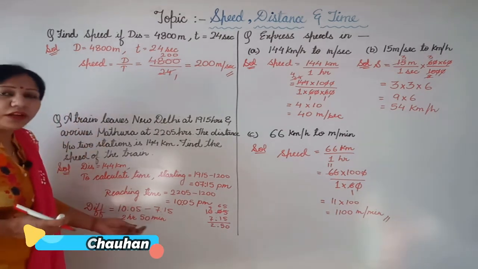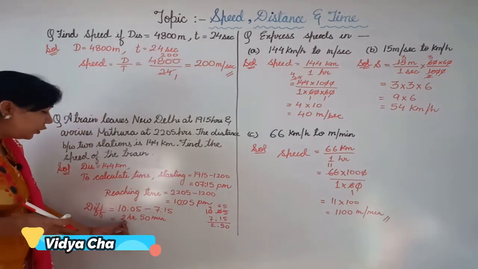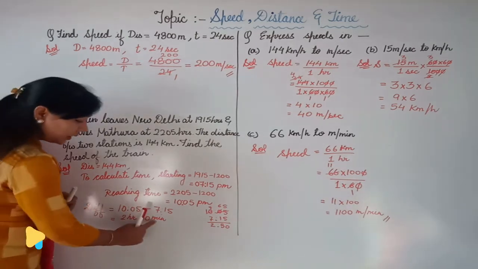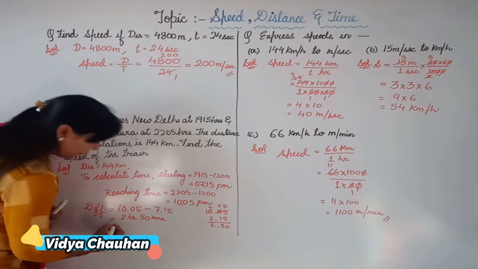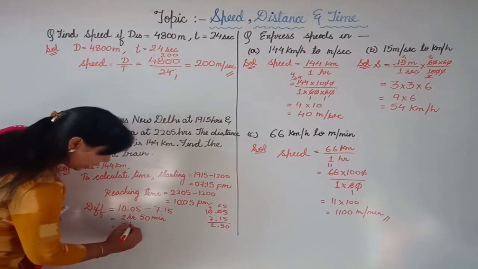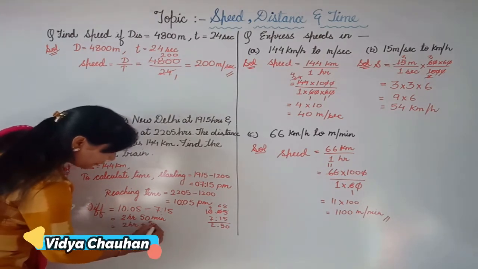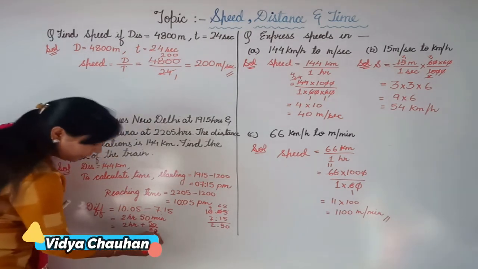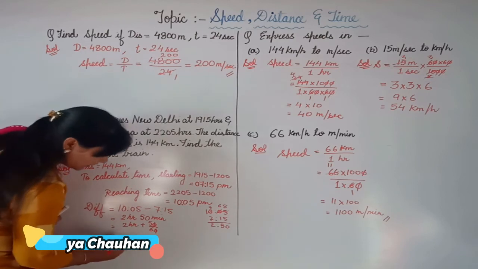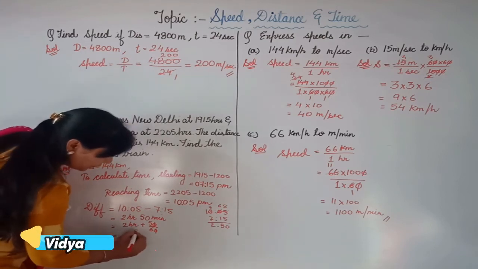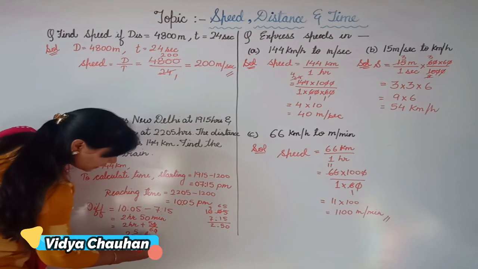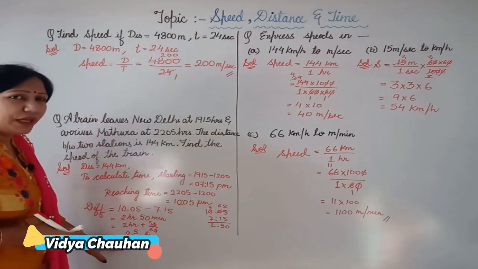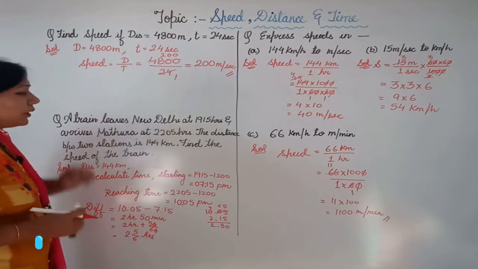How much time did the train take from New Delhi to Mathura? 2 hours and 50 minutes. We have to convert these minutes to hours now. So that will be 2 hours plus 50 upon 60. Converted minutes into hours, the 0 cancels out, so it will become 5 upon 6 hours. This is the total time taken by the train to travel from New Delhi to Mathura.